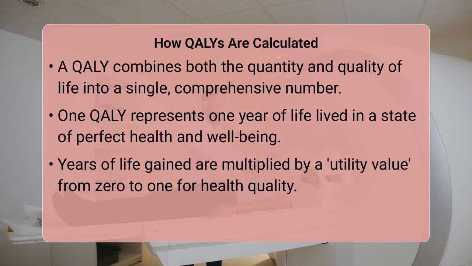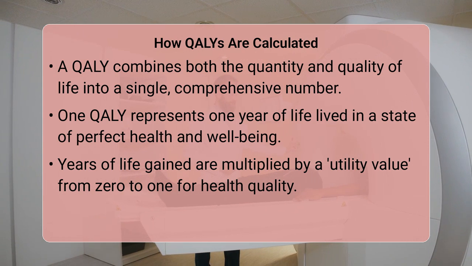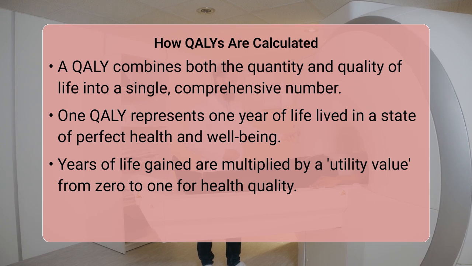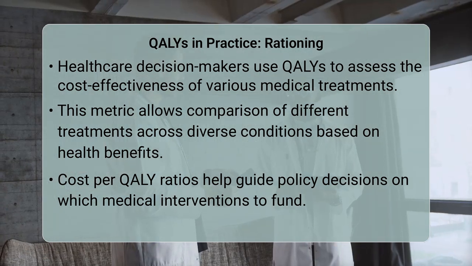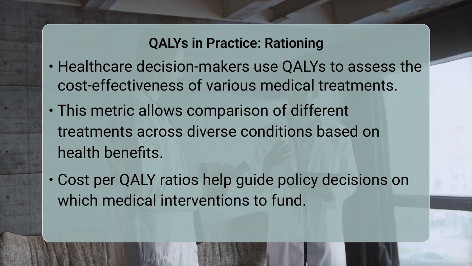Healthcare decision-makers, such as national health organizations or insurance providers, use QALYs to perform cost-effectiveness analyses. By dividing the cost of a medical intervention by the number of QALYs it generates, they can calculate a cost per QALY. This allows them to compare different treatments for different conditions and identify which interventions provide the most health benefit for each dollar spent.